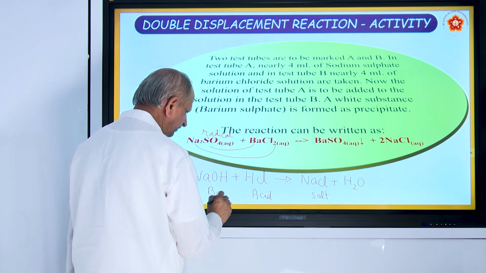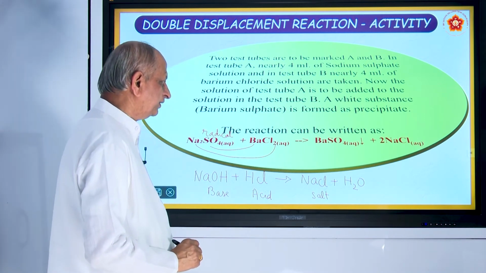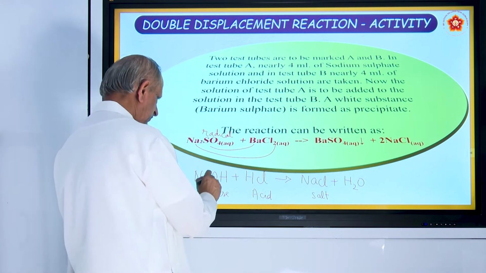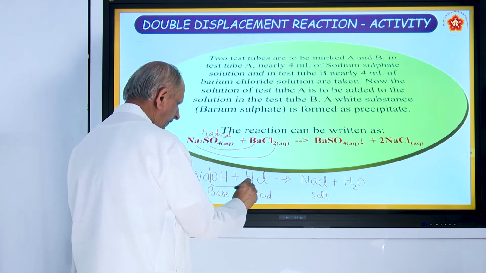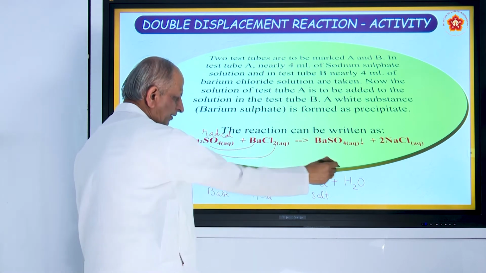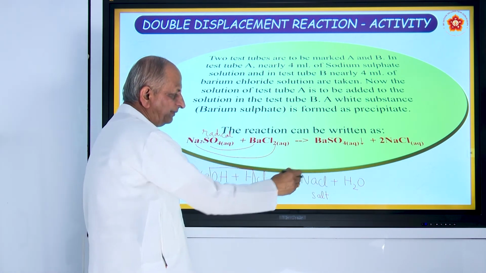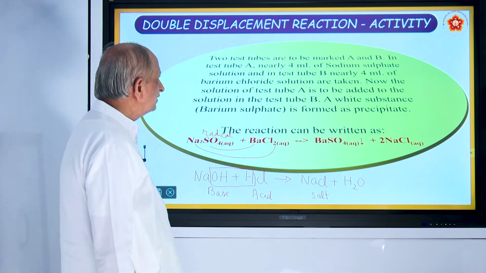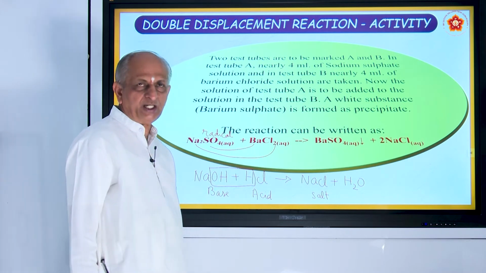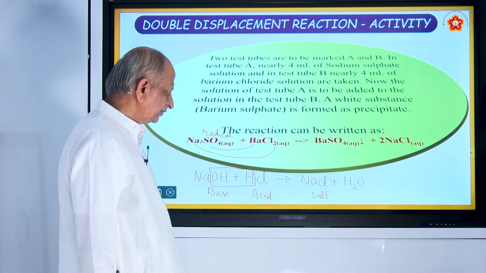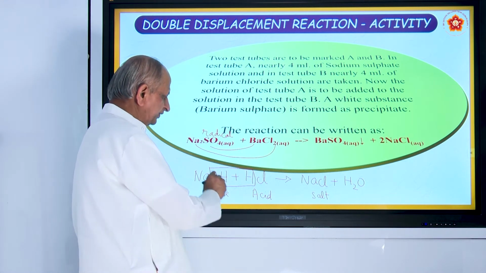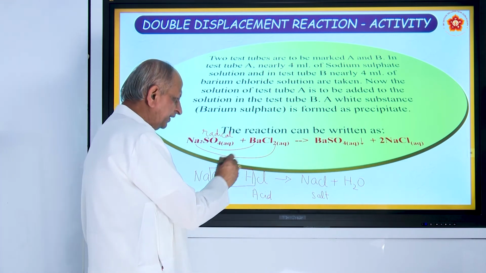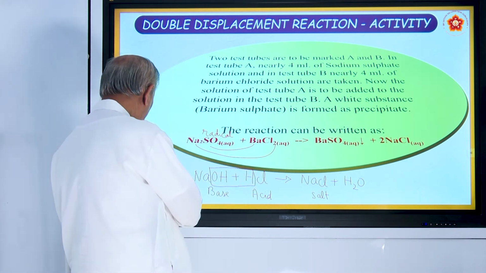When a base reacts with acid, it forms salt and water, and the process is called neutralization. Here this H and OH combine to form water, and Na and Cl become NaCl. This is another example of double displacement, also called double decomposition. Okay. And this is an example of a neutralization reaction, where acid reacts with base to form salt and water.